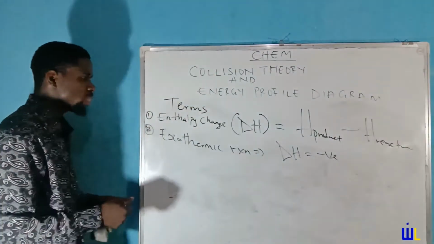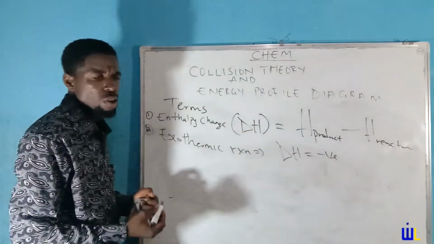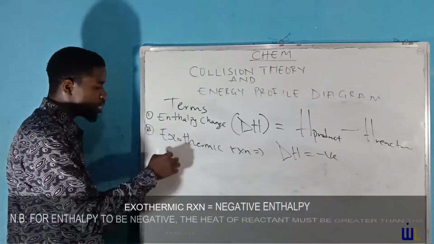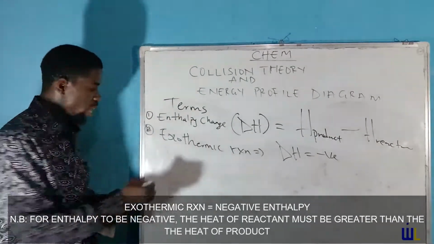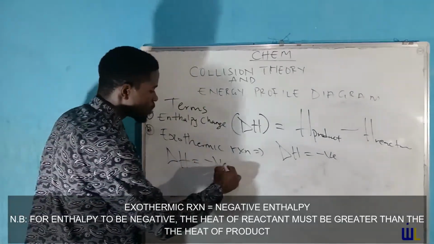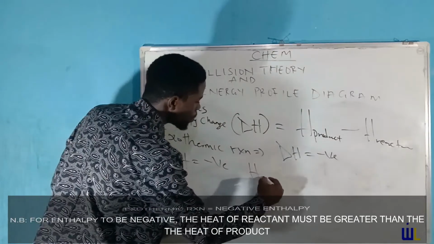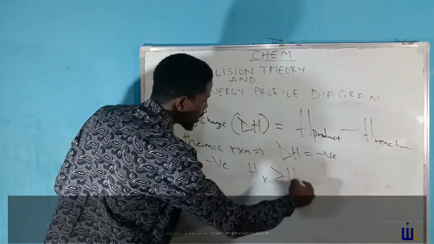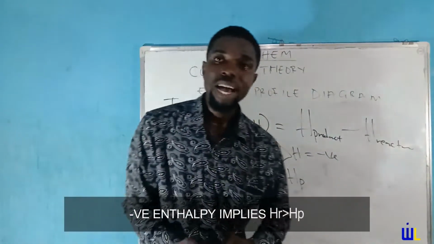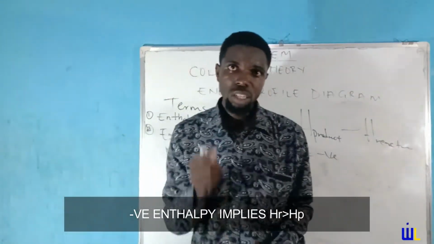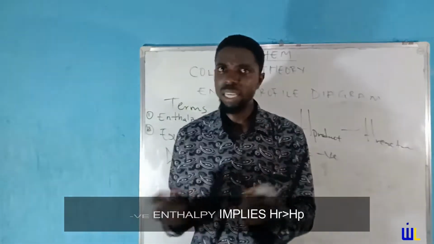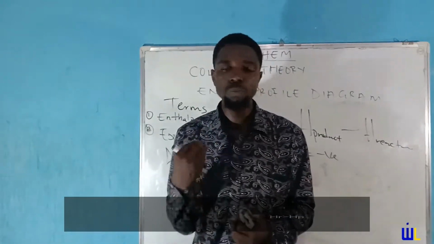Now, having mentioned that, write this down. For a chemical reaction to be exothermic, delta H must be negative. And if delta H, which is the change in enthalpy, is going to be negative, the heat of reactant will be greater than the heat of product. I take it again. For a reaction to have a negative enthalpy, the heat of reactant must be greater than the heat of product. Once that happens, the enthalpy change must be negative.